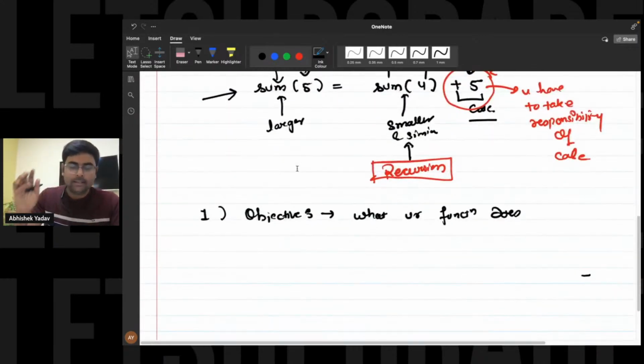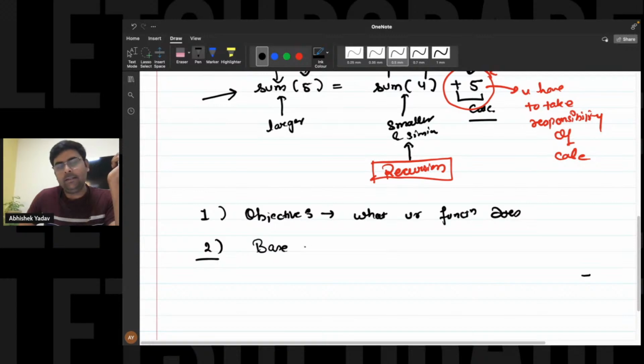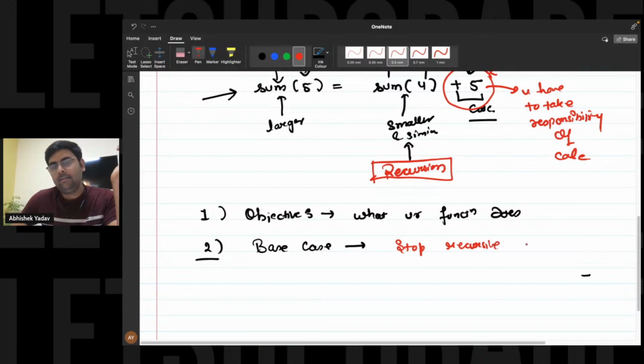Objective is clear. The second thing is, after knowing the objective, you should know about the base case, right? Base case is when you have to stop your recursion, that is, when you have to stop the recursive call, or you can say when you have to terminate your condition.